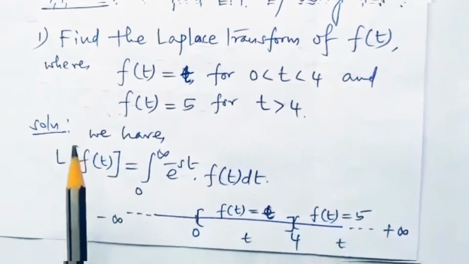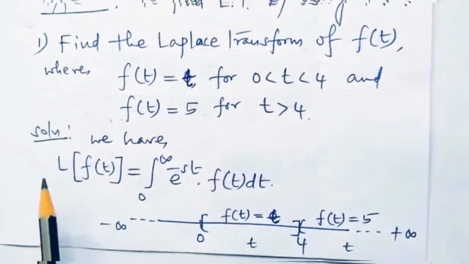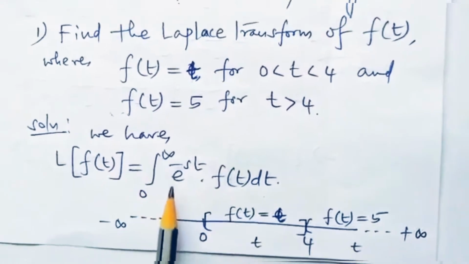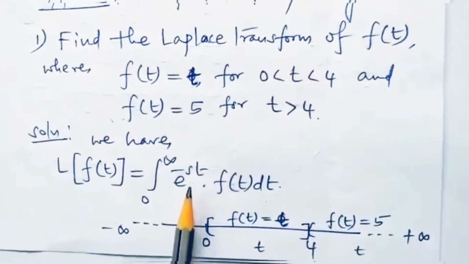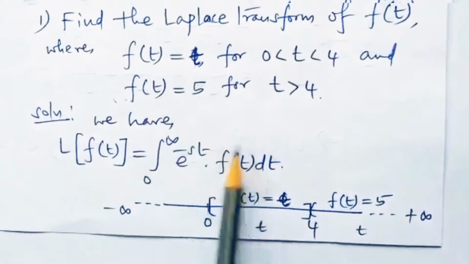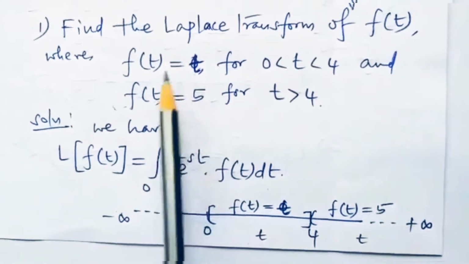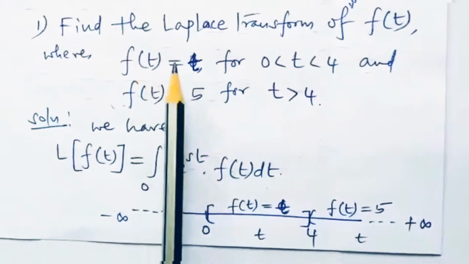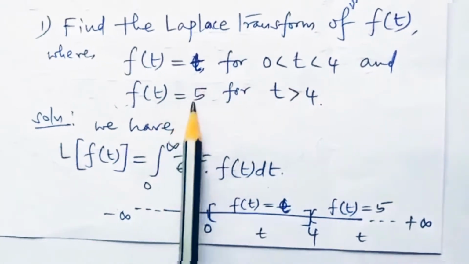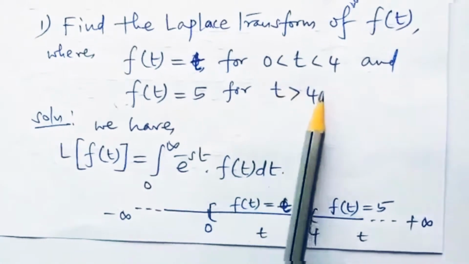So here the first point is we have the technical definition L of f of t as the integral from 0 to infinity of e to the power of minus st f of t dt. Then look at the f of t. How has this f of t been defined? F of t has been defined in two different situations. F of t has the value t wherever t is between 0 to 4. F of t has the value 5 whenever t is greater than 4.